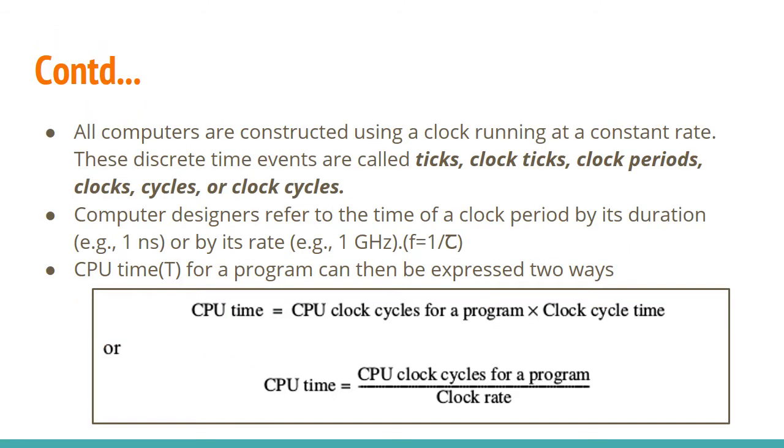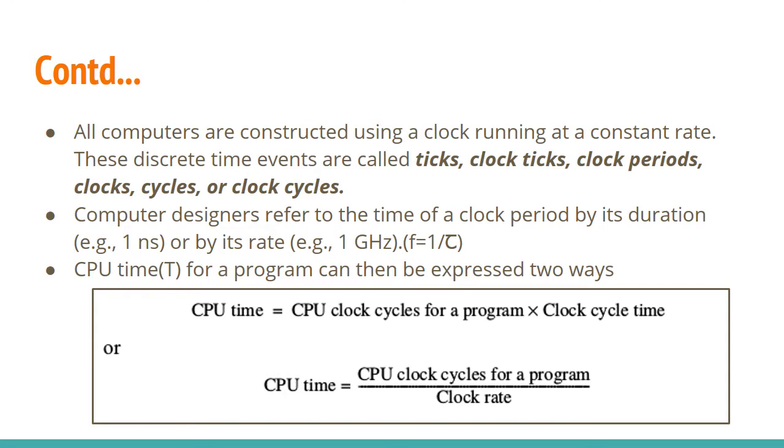From here onwards, I will be explaining the terms that I illustrated in the previous slide. And the first thing is about clock rate or cycle time. You already know that all computers are constructed using a clock running at a constant rate. In humans, there is a pineal gland. Similarly, in each and every machine, in the processor or the CPU, there is a clock that is continuously running at a constant rate, or oscillating at a constant rate.